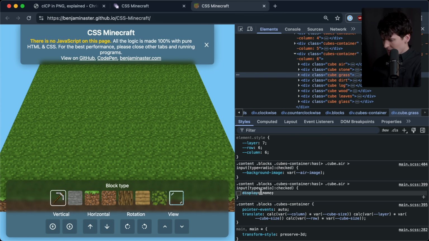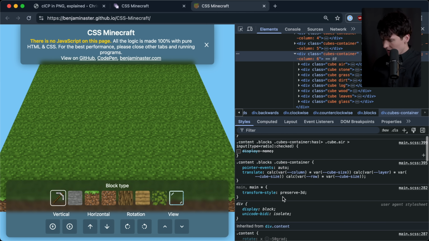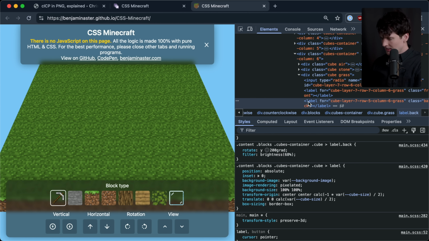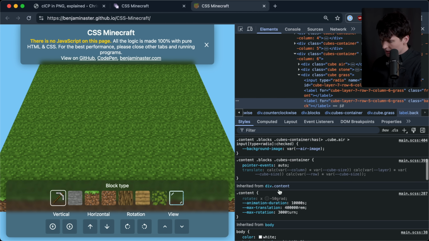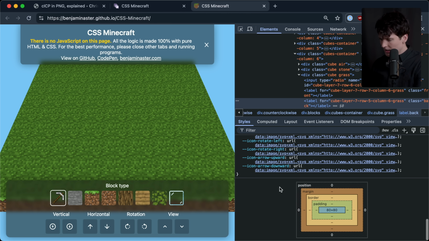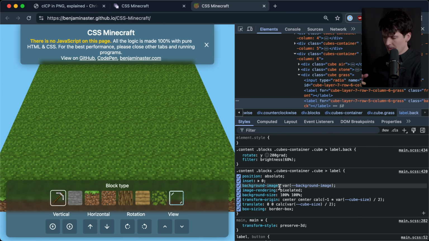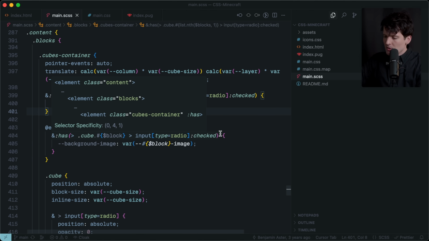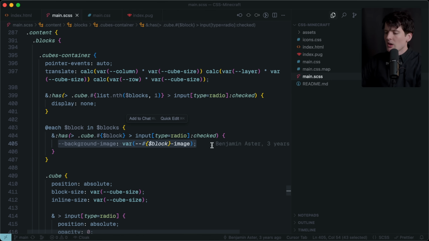This is complex enough that my quick digging and turning things on and off does not appear to be enough to outsmart it. Very interesting. CSS checks the radio state. Yeah, it does, but I thought I would be able to brute force rendering it by turning off display none. It probably applies additional things on check true, which makes sense. I just hoped I could play with it more. That's fine. For each block and blocks, if it has cube number block and input type radio is checked, background image is set to that. Okay, there we go. So the background image isn't being set unless this is checked.